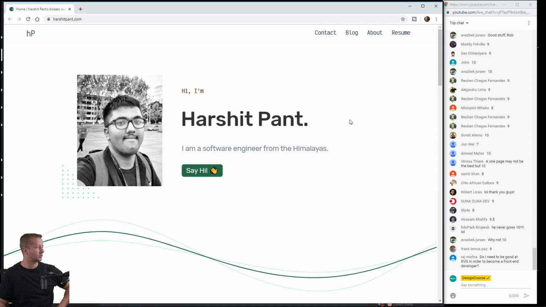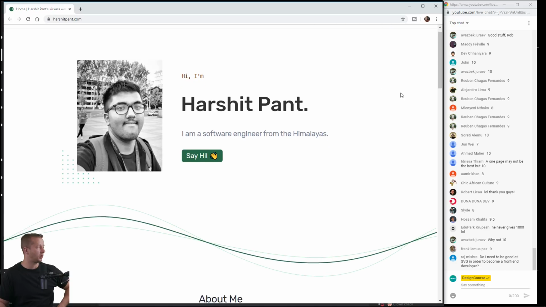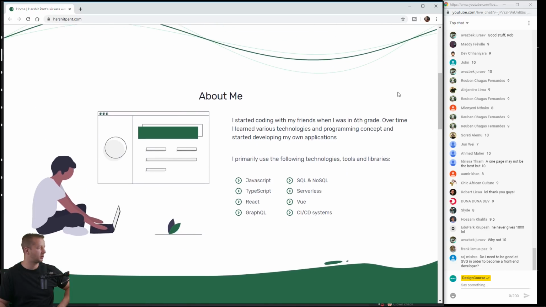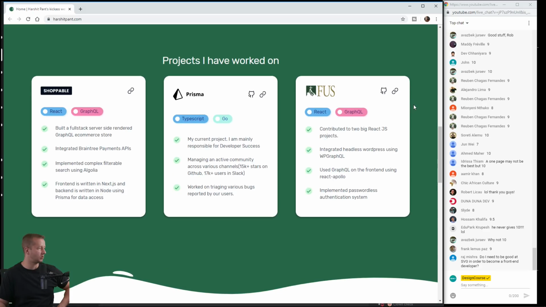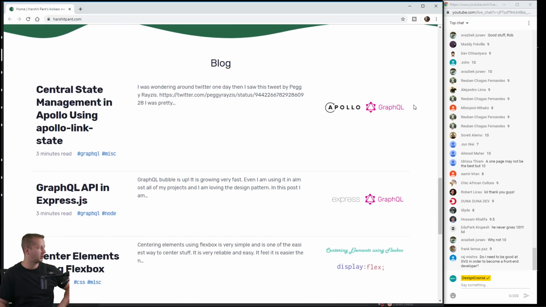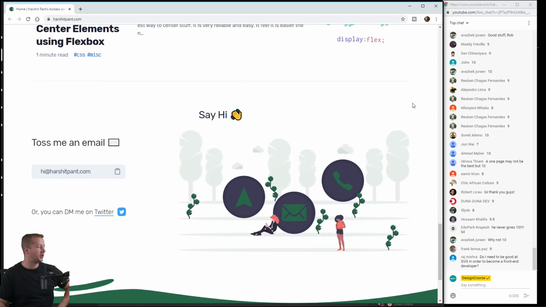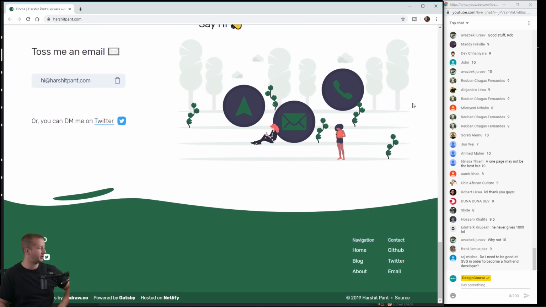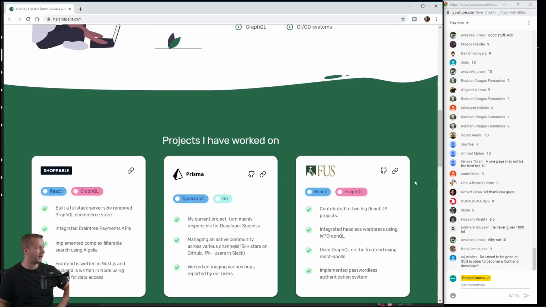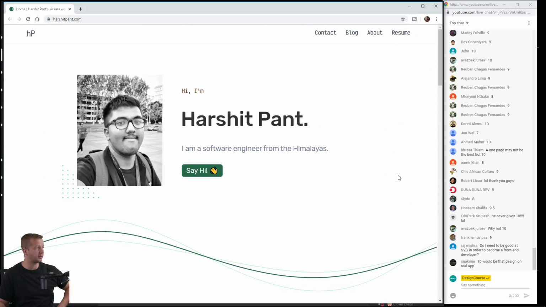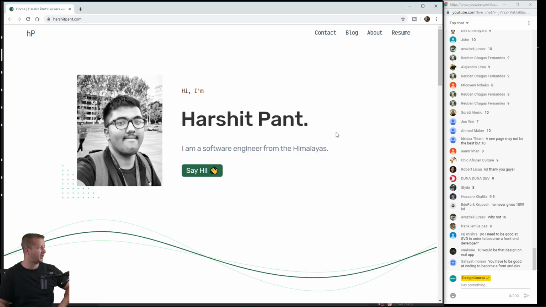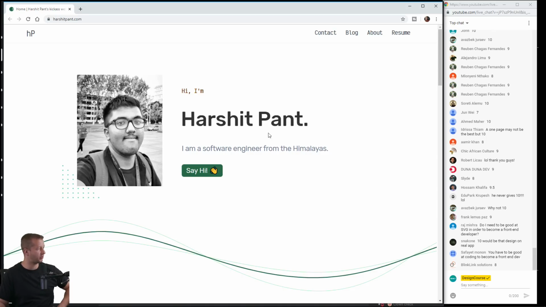Let's check this out. Okay, we have some design elements here. This is obviously a software engineer portfolio. All right. This is pretty solid. If you designed this yourself and you identify as more of a coder as opposed to a designer, then I'm pretty impressed. It's pretty good. I can see the HP logo here. All this stuff right here seems to be pretty solid.